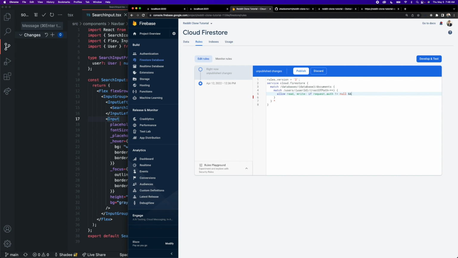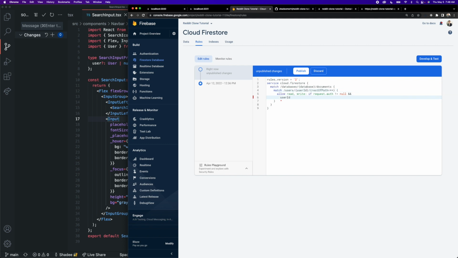Okay, and we also want to add the condition that the user ID, which is coming from this path here, so whatever we name this in the wildcard path, we can use as a variable inside of this logic here. So if I name this user ID lol, down here, this would be user ID lol. It's basically the same as like a dynamic path in Next.js. Whatever we name the dynamic path, we have access to that variable name inside of the logic here. Let's change this back to user ID.